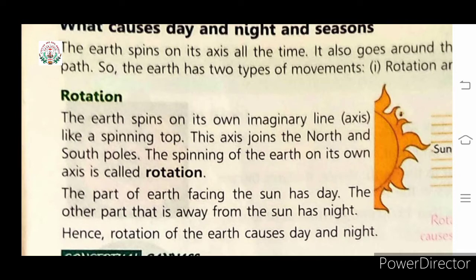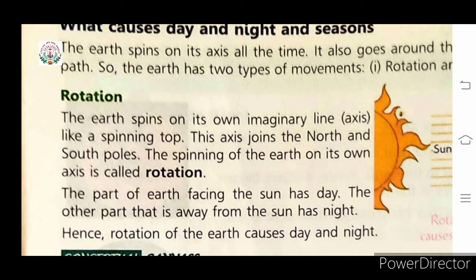Like to give the example of this rotation, children, you can see sometimes a vehicle wheel. That wheel is moving around and around on an axle.